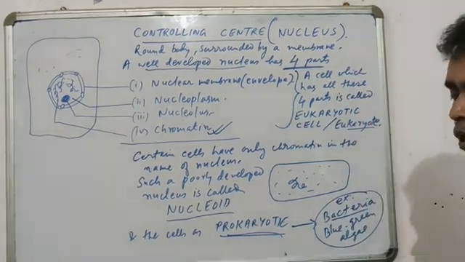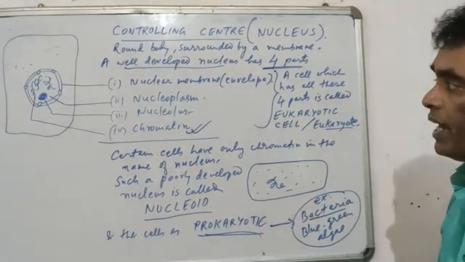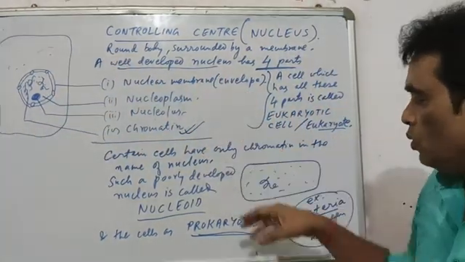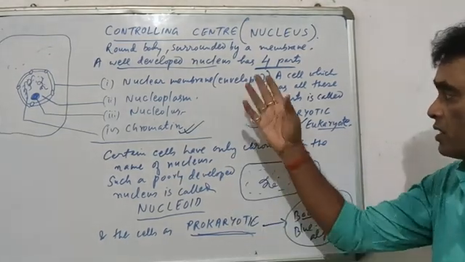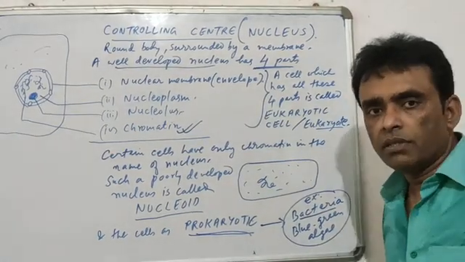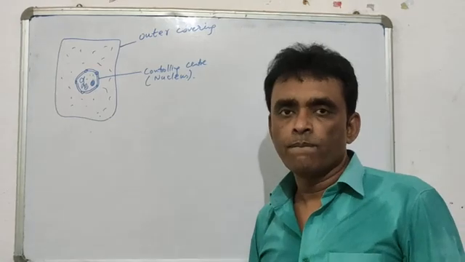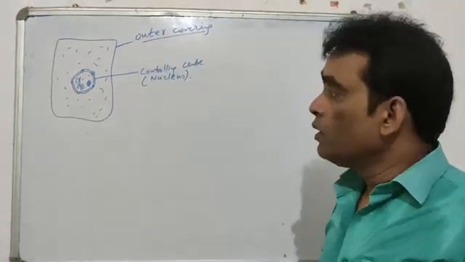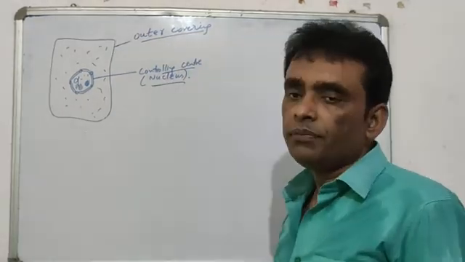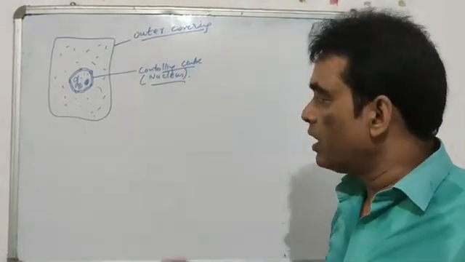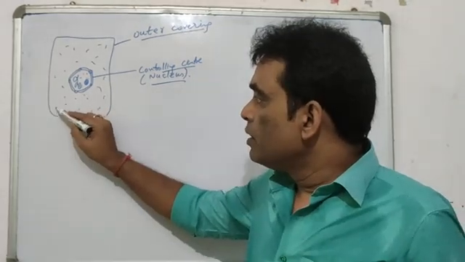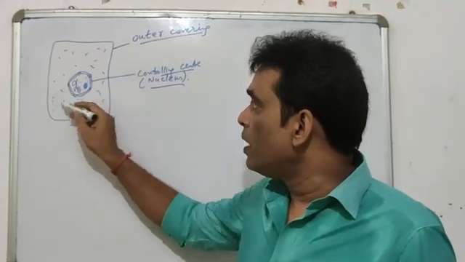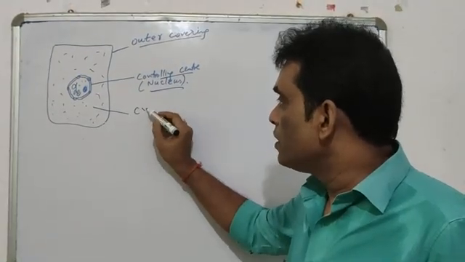Apart from them, all the other living organisms have a well-developed nucleus, means which has all the four parts. So, apart from these two, all the organisms are called eukaryotic cells. So, we have seen the outer covering of a cell, we have seen the controlling center of a cell, and we have talked about that every cell has a semi-solid matrix-like structure between the cover and the nucleus. This part is called the cytoplasm.